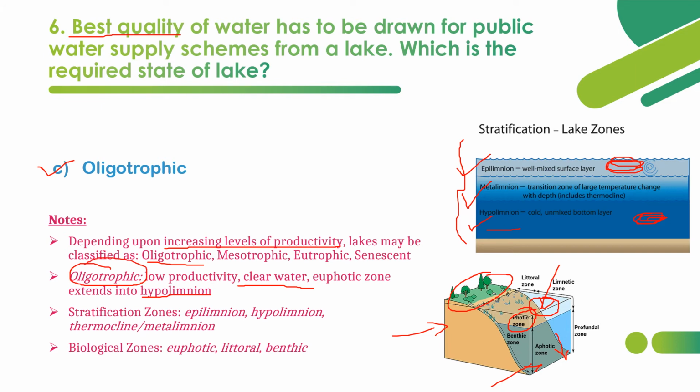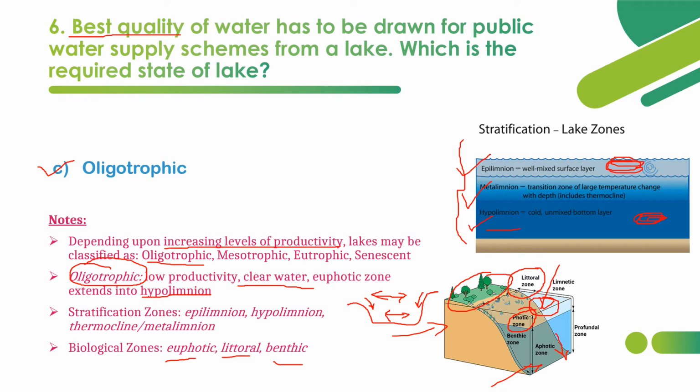And what are the three biological zones? Euphotic, littoral, benthic. Littoral means a zone existing on the side of lakes. So these are the littoral zones, and this is euphotic zone, the upper part of the lake, and benthic is the lower part of the lake.